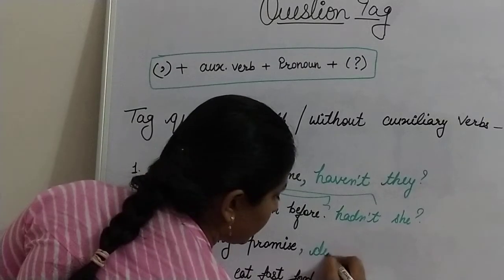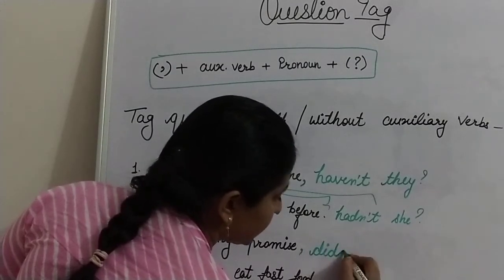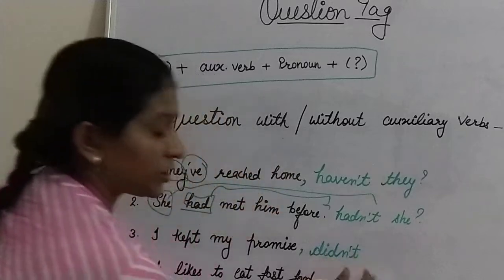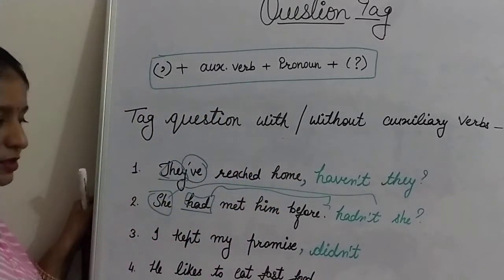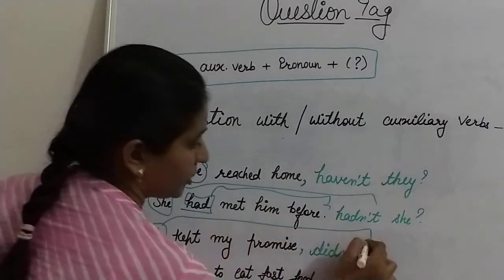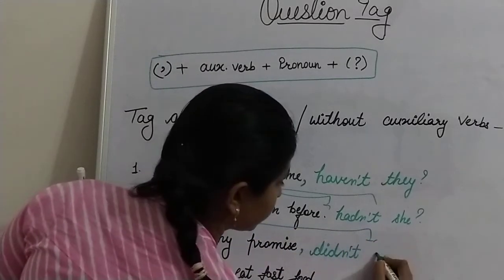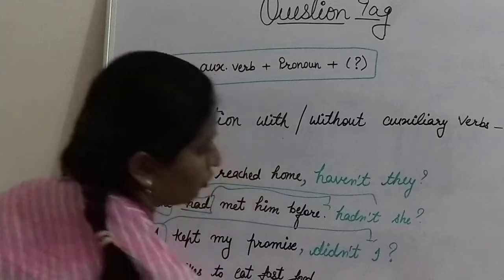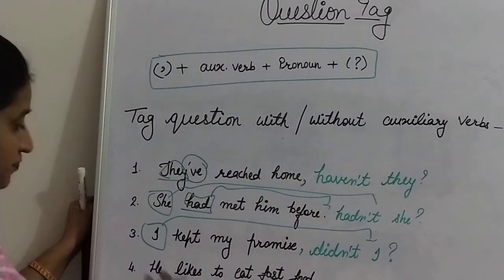So the negative form of did is didn't. Contracted form of did not is didn't. And here is your pronoun, copied here as it is: didn't I? And a question mark at the last.